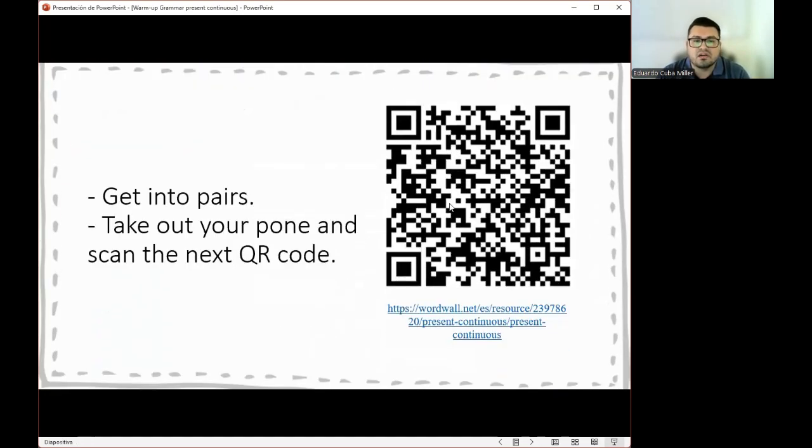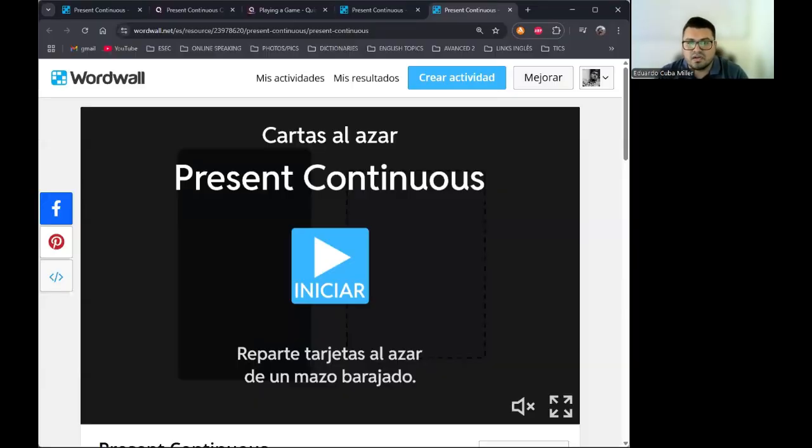And now here you have a QR code. Please, with your phones, scan this QR code because we have another activity. What are you going to do in this case? Let me show you guys. Let me share my screen with you guys. So what are you going to do? When you scan the QR code, this link will appear. So you go to this link.